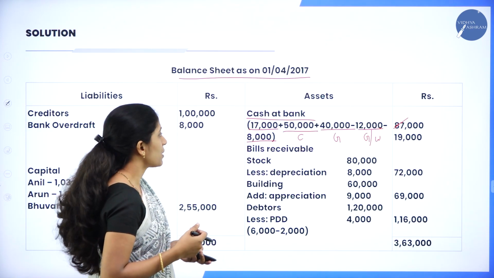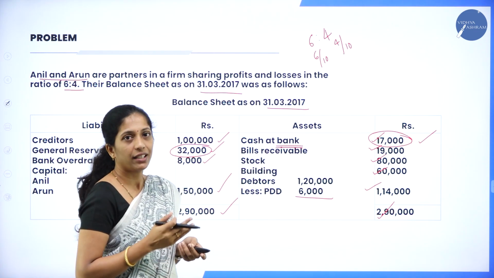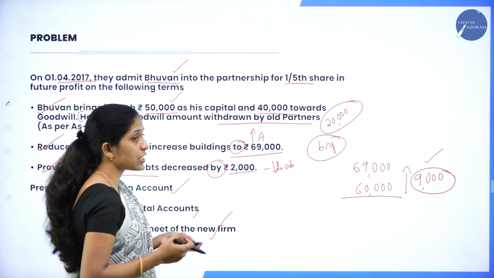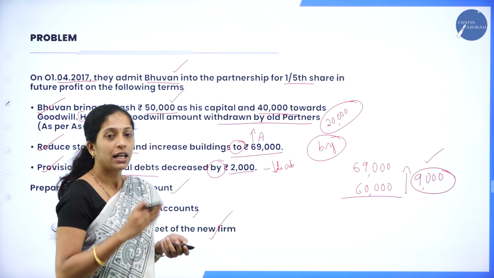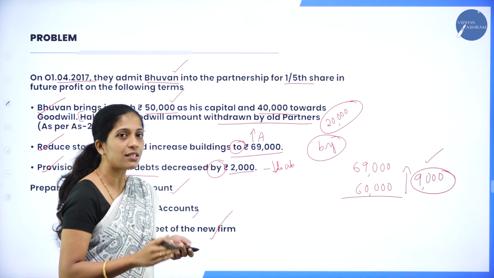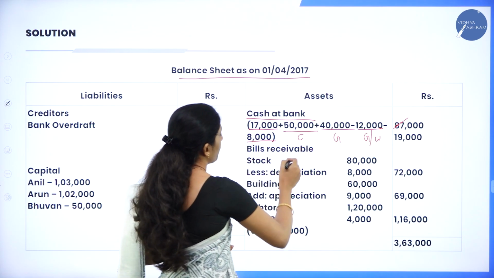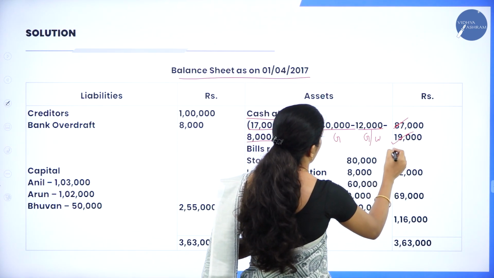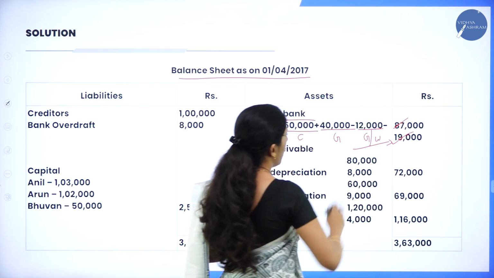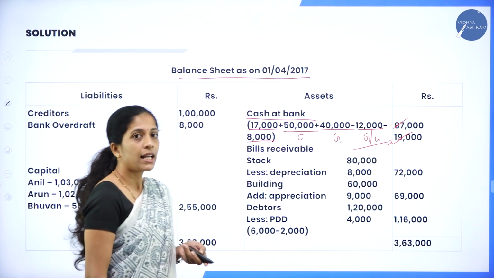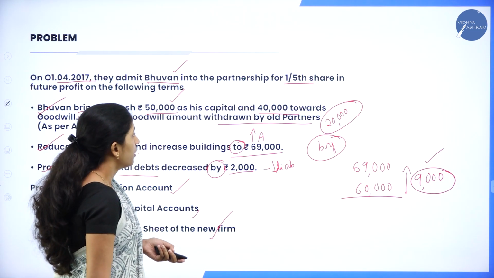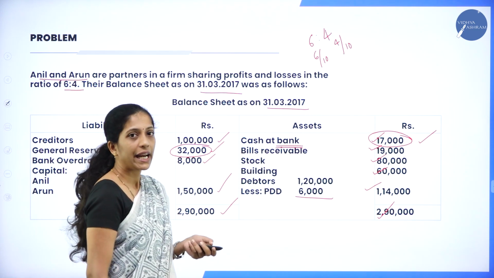And the next one we shall see, bills receivable 19,000, but there is no adjustment relating to bills receivable. It means that bills receivable remains the same. How much? 19,000. So here it has to be recorded, 19,000.